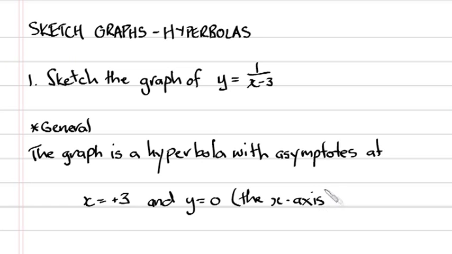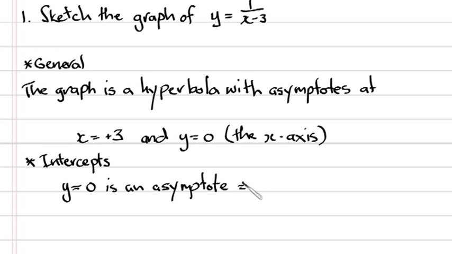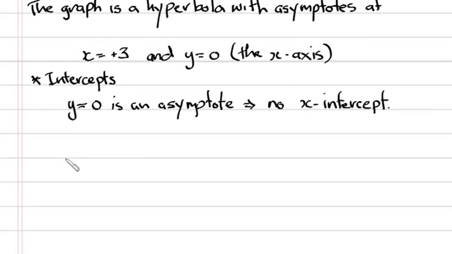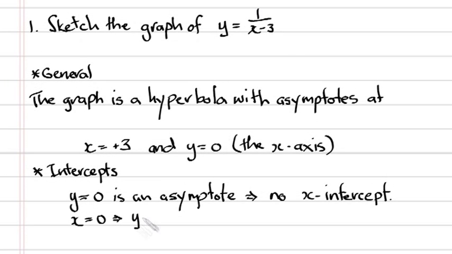Having placed the curve with its asymptotes, then we need to calculate any intercepts if there are any. So it's always a good idea to write down the heading that we're going to calculate the intercepts. And to calculate the intercepts, we put firstly a y value of 0. y equals 0 is an asymptote, so there won't be any x-intercept. But if we put x equal to 0, we get y equal to 1 over negative 3, which produces y equals negative 1/3 as our y-intercept.